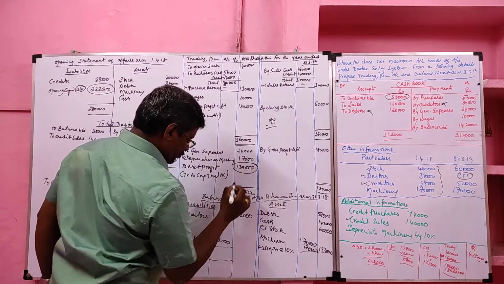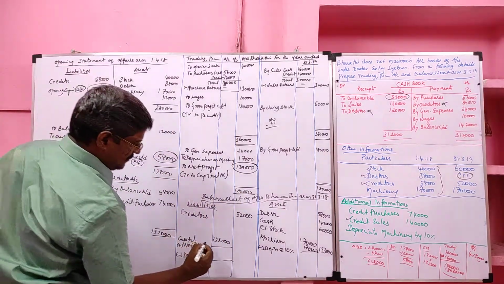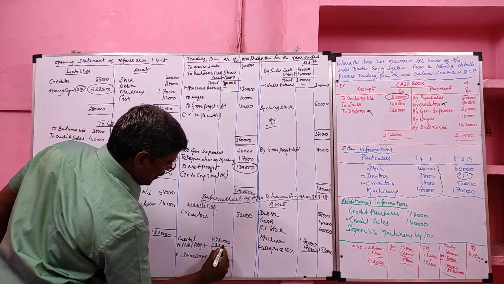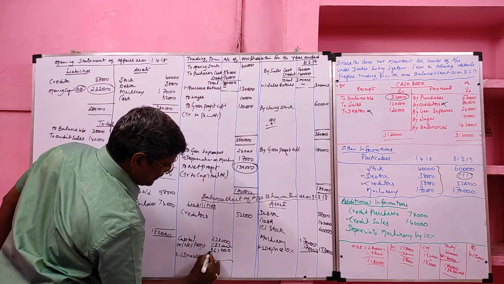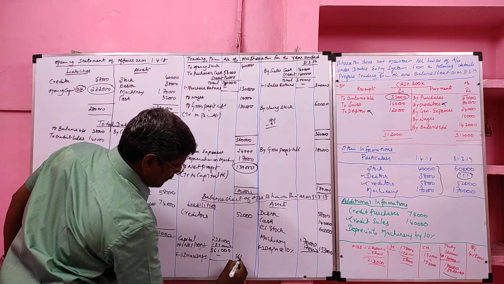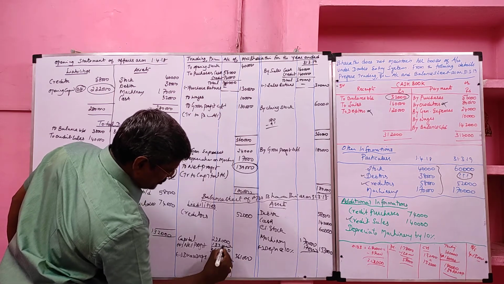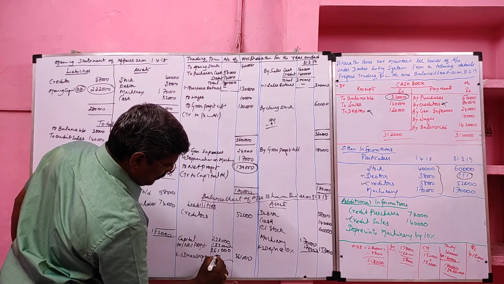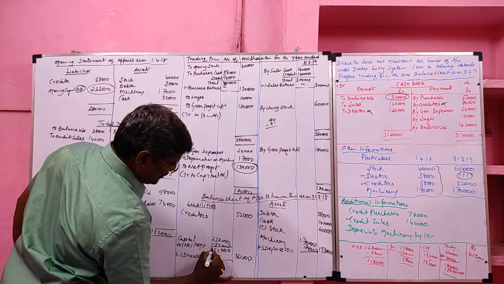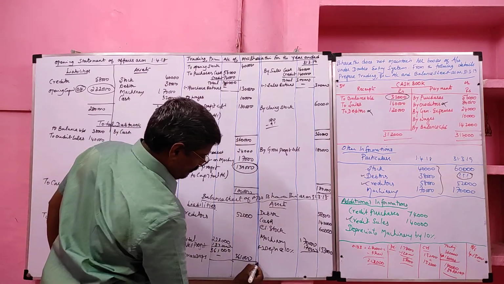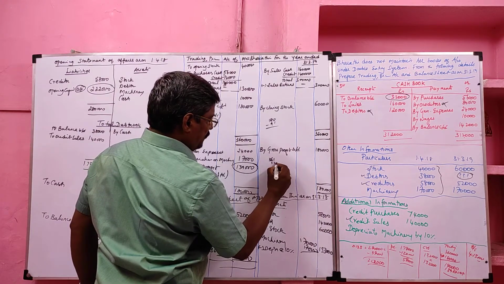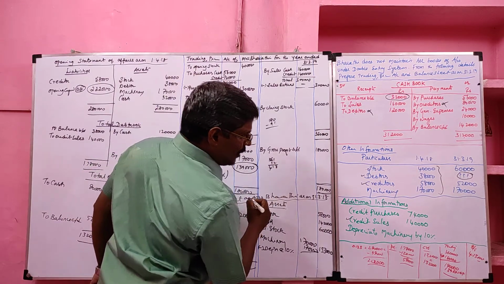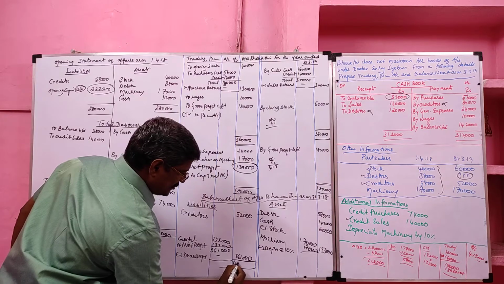This net profit should be added to the capital. 1,39,000. So 3,61,000 plus 52,000, that is 4,13,000, is our balance sheet total.